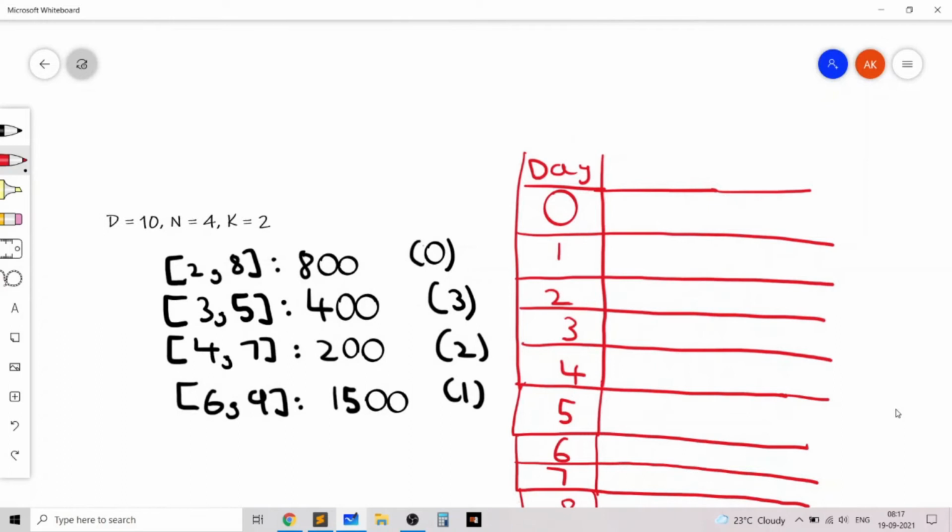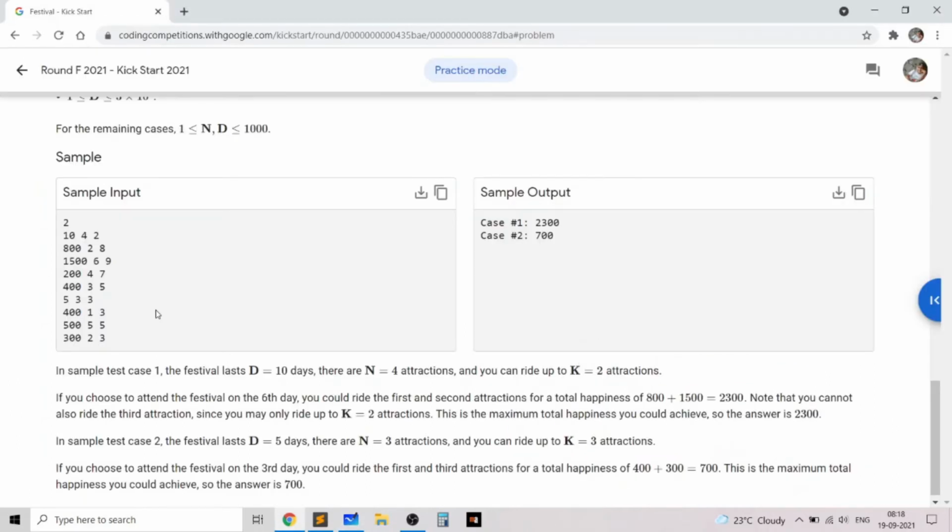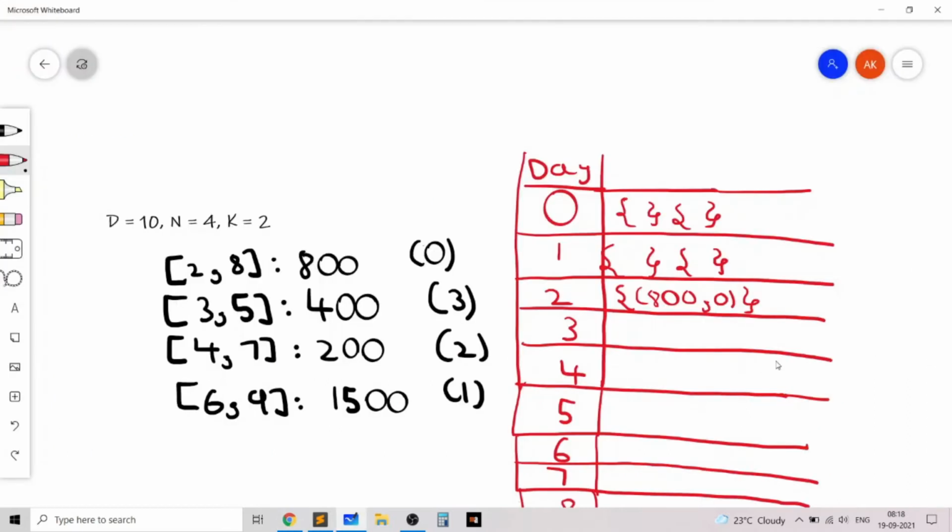On day 0, the first multiset tells us that there are no elements to visit, because none of the events happen on day 0. So both multisets are empty. Similarly, on day 1 both multisets are empty. On day 2 the first multiset will store (800, 0), because that's the only event which happens on day 2. 800 represents the happiness value of the event and 0 represents the index of the event. Index basically means the position it has in the array. So that's what I mean by index.